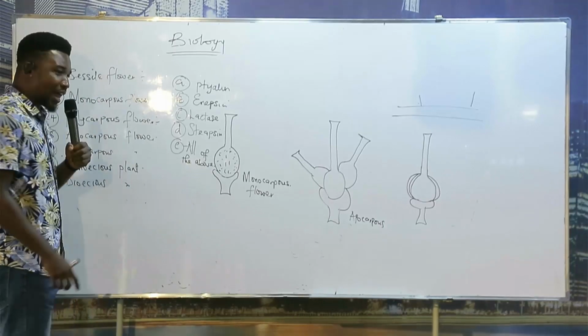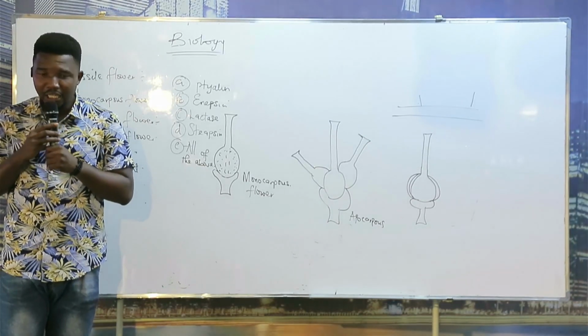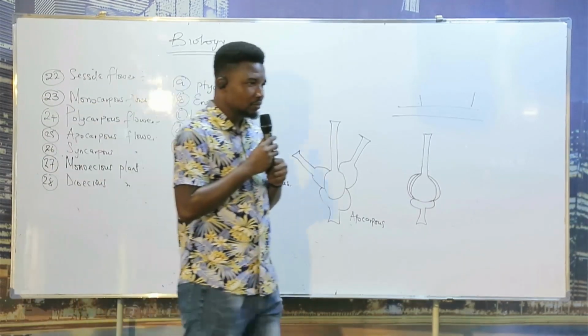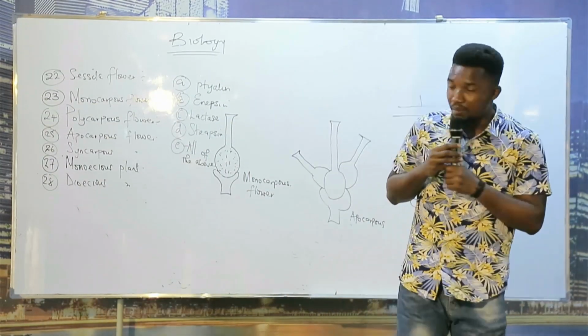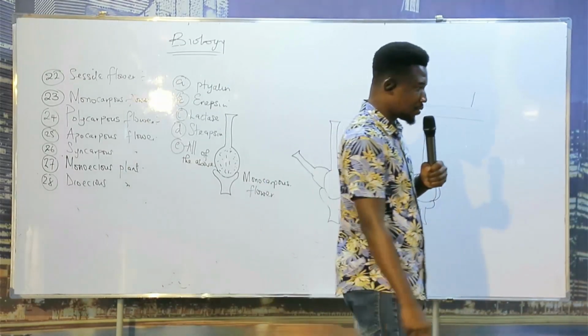Have you written dioecious plant? You already know what to write. Should I dictate? Monoecious plant. Now let's go into monoecious plant.